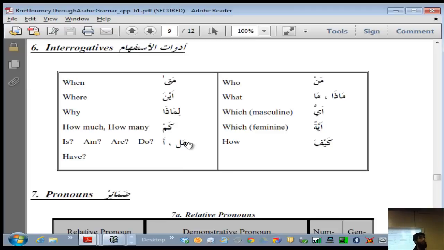What is the name of the file? So this is Brief Journey Through Arabic Grammar APP for Appendix B1. Okay. Yeah. So Brief Journey Through Arabic Grammar _app and then -B1. So you see there are not many files.